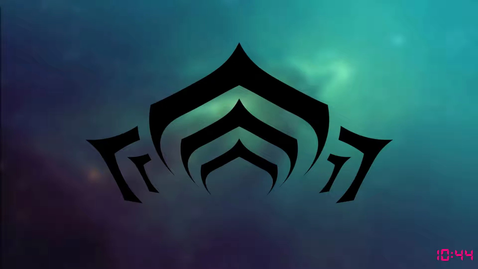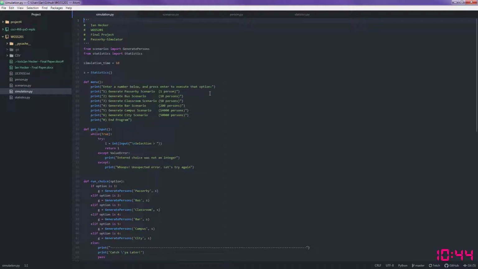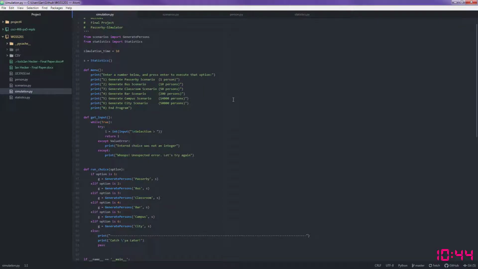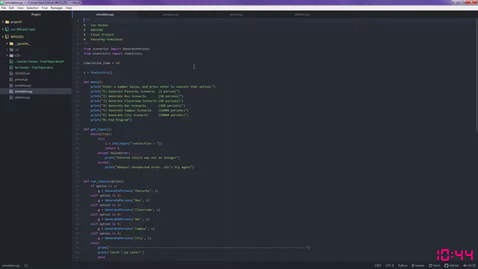So I will pull up the code, and I wrote this in Python, the language Python. And in order to run this code, you'll need Python 3.7.1, and I've included a download link in the description below of where to download that. And then you'll also need to set up your environment variable to run Python in case the Python installer doesn't do that, which I've also included a link down below. So I will start running through the code now.